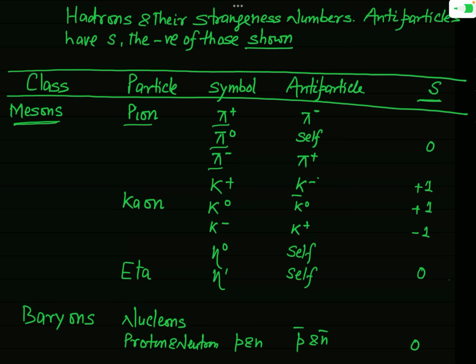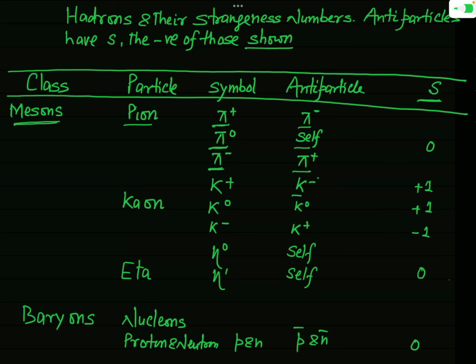And I have also mentioned here the antiparticle of the particle. So for the pion pi plus, the antiparticle is pi minus. Pi 0 is itself its antiparticle, so I have mentioned here self. And the antiparticle of the pi minus meson is pi plus. Okay.